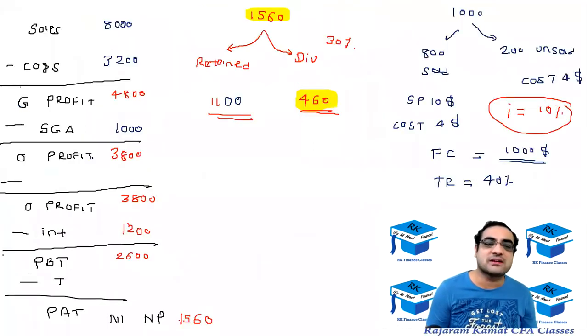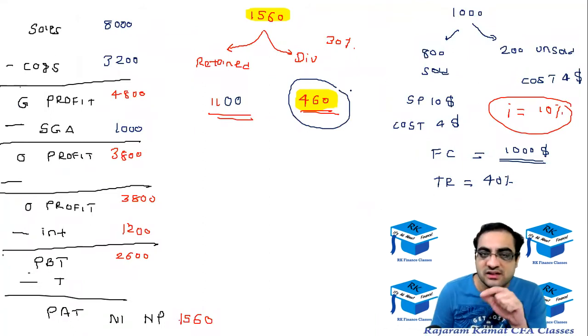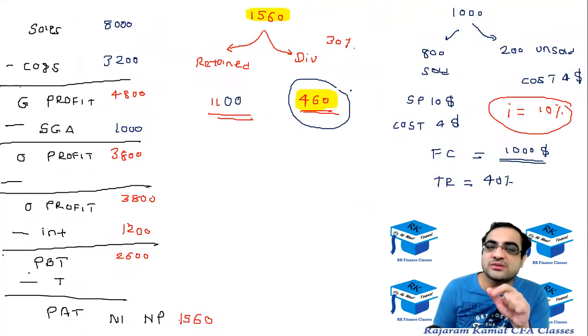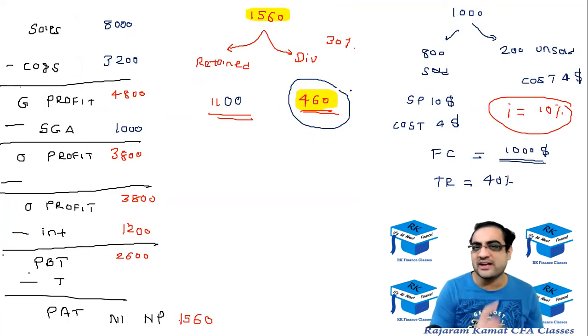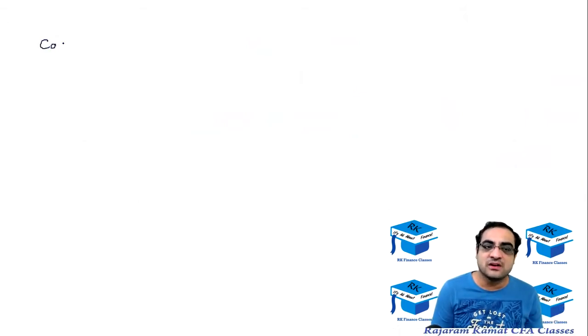Now what is happening is the company is paying a dividend of 460 to its shareholders. And as the company is paying a dividend of 460 to its shareholders, the cash of the company is going to go down by this 460. So before writing the total cash position going down over there, I'm just going to write over here: the cash is going to go down by 460 for dividend.